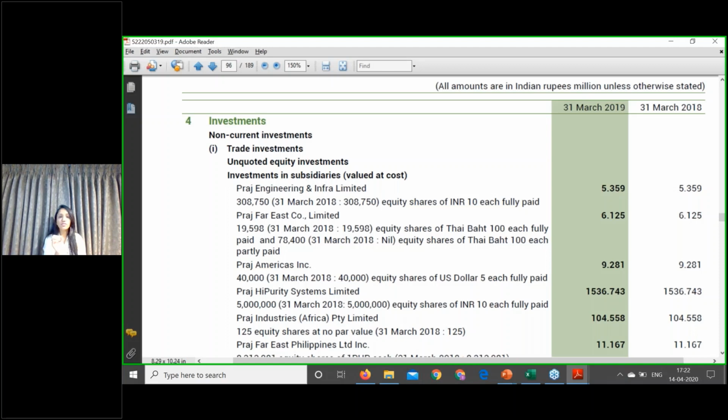The first option is you can measure it at cost as per Ind AS 27, which is standalone financial statements. Second option is you can measure it as per Ind AS 109, which is the financial instrument standard. Once you decide that you will measure these investments at cost, these investments are out of the scope of the financial instrument standard.